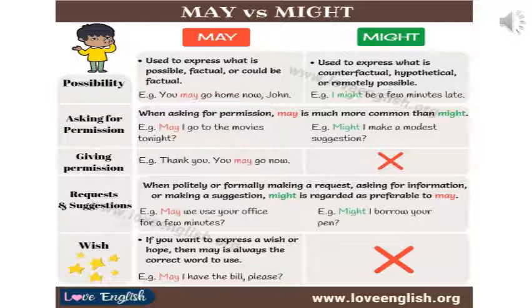For might, I make a modest suggestion? We usually avoid using might. Whenever there is a permission, we usually say may. Avoid using might.